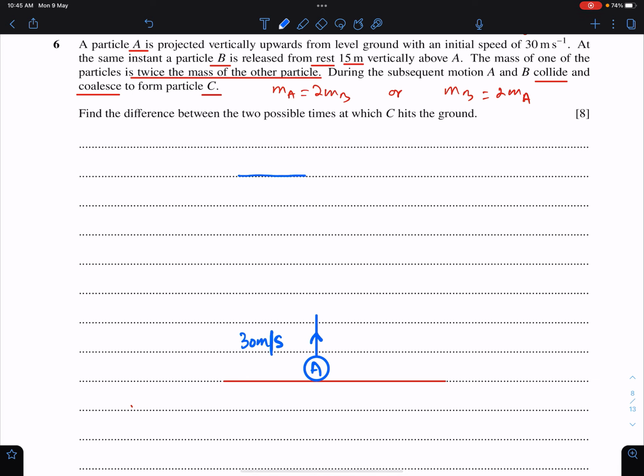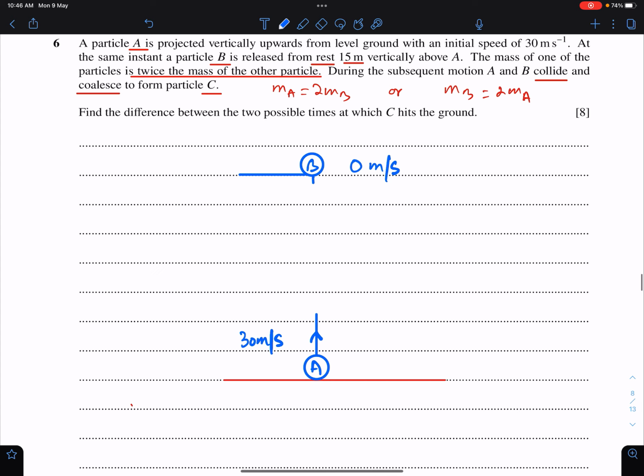Here is particle B. It is at rest, so its velocity is 0 meter per second. And this height is 15 meters.